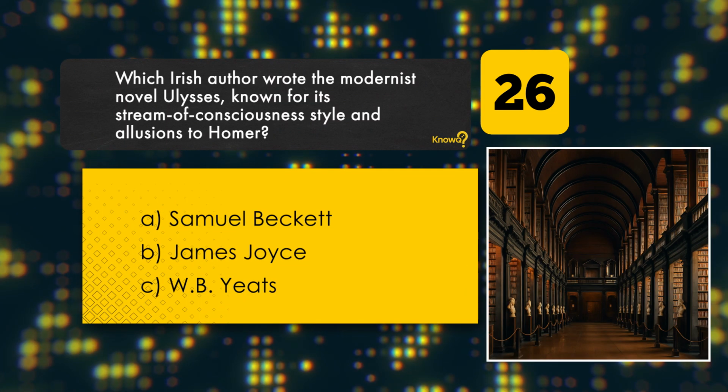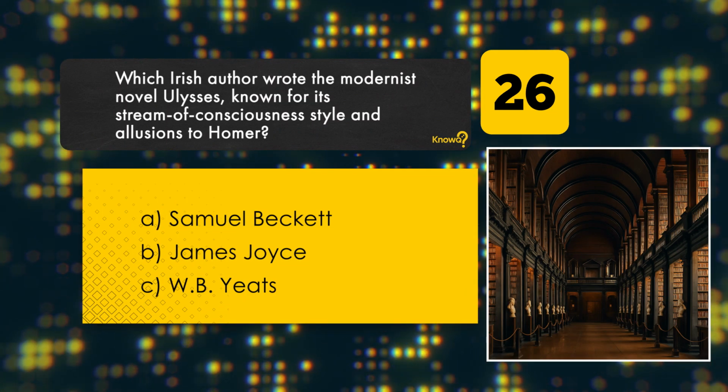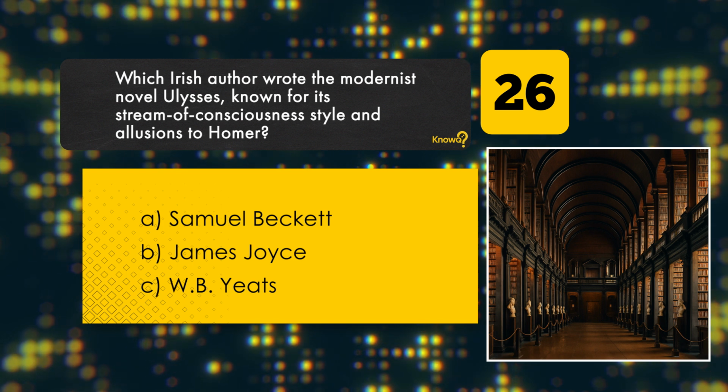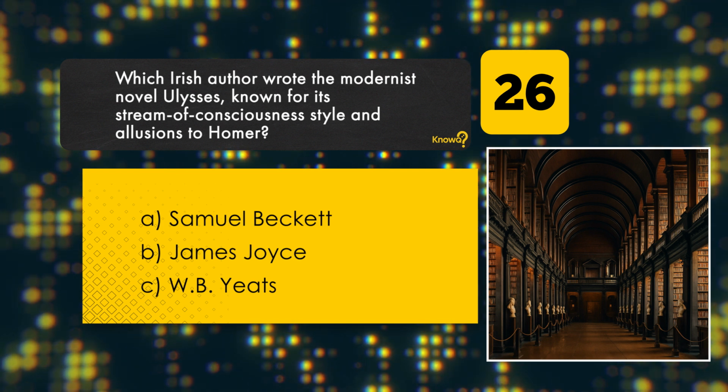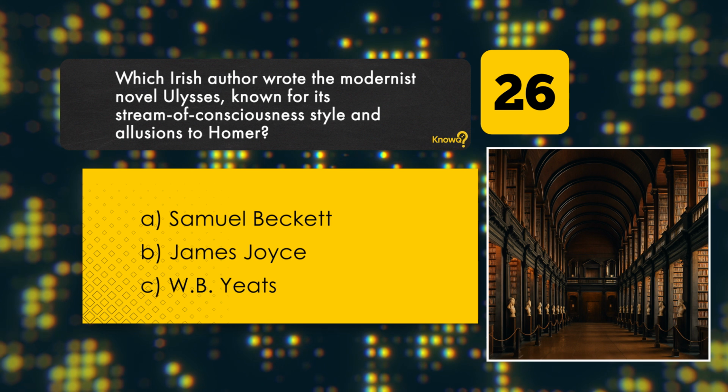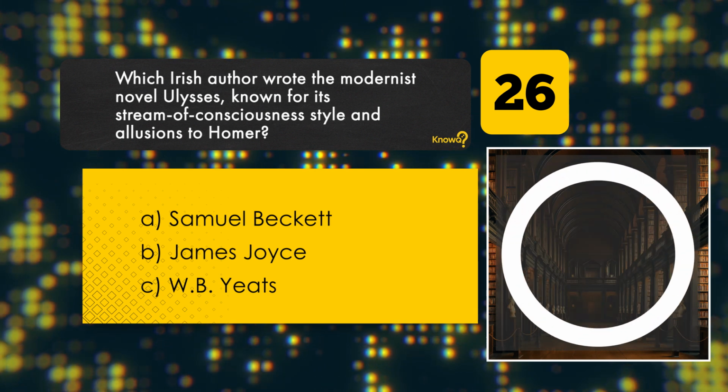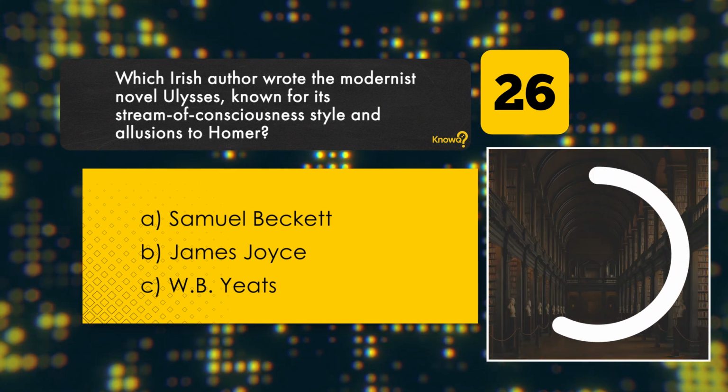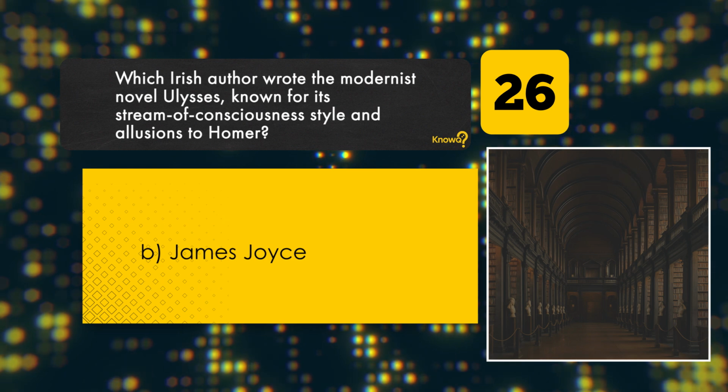Which Irish author wrote the modernist novel Ulysses, known for its stream of consciousness style and allusions to Homer? Samuel Beckett. James Joyce. W.B. Yeats. Correct answer: James Joyce.